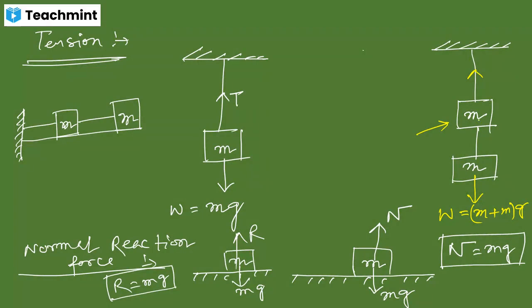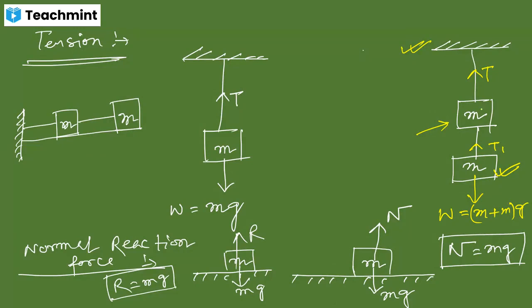One more thing. The tension force that works between the fixed surface and the object, if it is T, then consider the tension force between the two objects, because here also some tension force will work. For the last object, the tension force will work in the upward direction. It should be represented by T1. Why am I saying T1? Why is it not equal to T? Because in this case the tension force will be different.